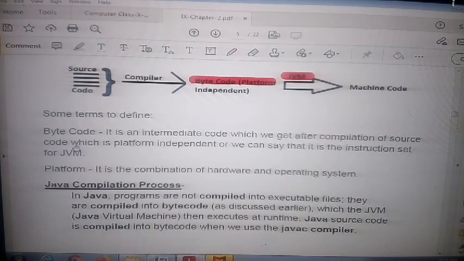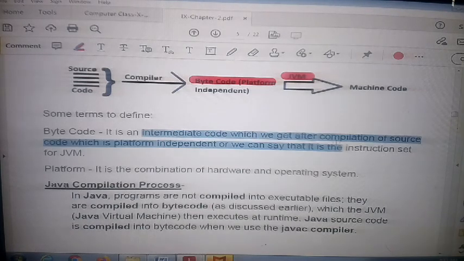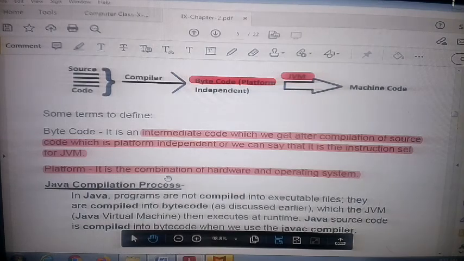Here I will discuss bytecode again. Bytecode is an intermediate code, obtained after compiling the source code. It is platform independent, and it is the instruction set of the JVM. What is the meaning of platform? Platform means a combination of hardware and operating system.